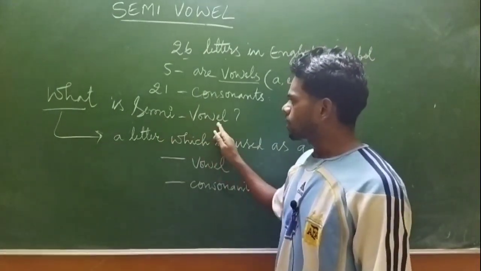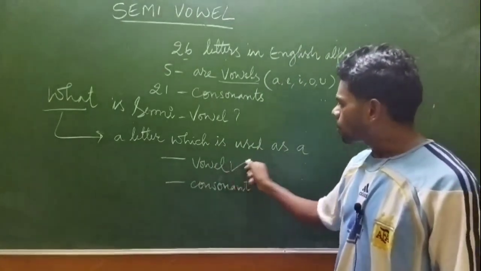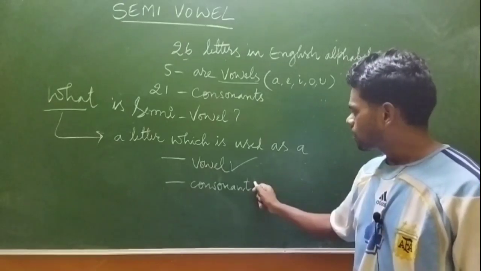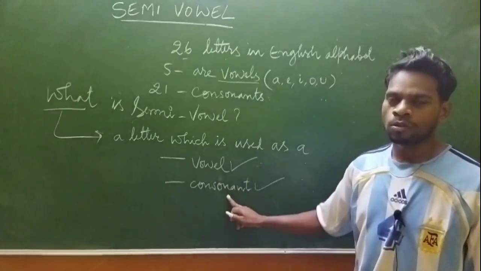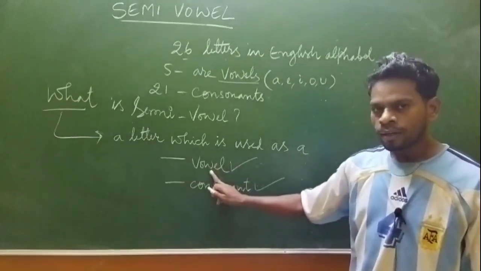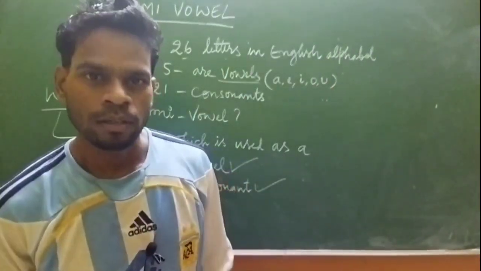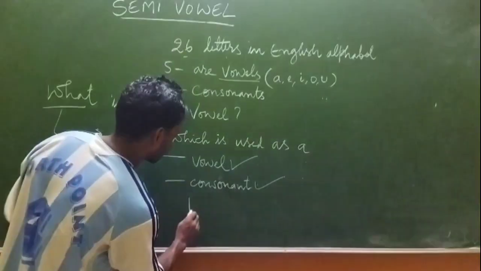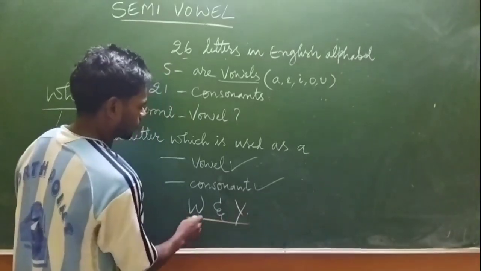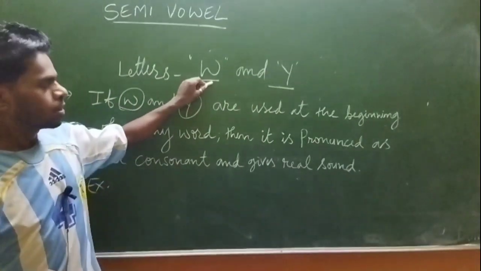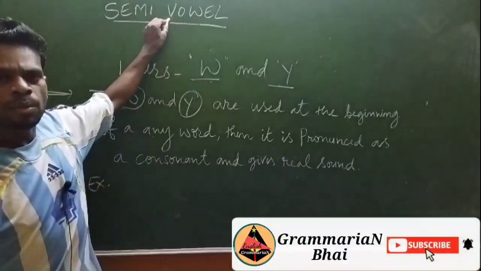But then, what is semi-vowel? A semi-vowel is a letter which is used as a vowel as well as a consonant. So, semi-vowels are used for both. And there are two semi-vowels, that is W and Y. These are the two letters. W and Y are known as semi-vowels.